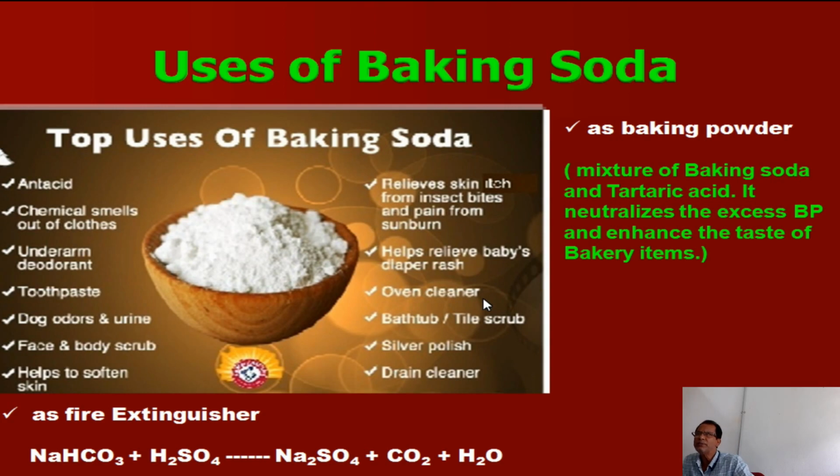Then another very important thing is the uses of baking soda. Baking soda is used as an antacid. An antacid controls acidity in the stomach. Already we have read that. It is also used to remove smells from clothes, and as an underarm deodorant, and used in the preparation of toothpaste, and to remove dog odors and urine.